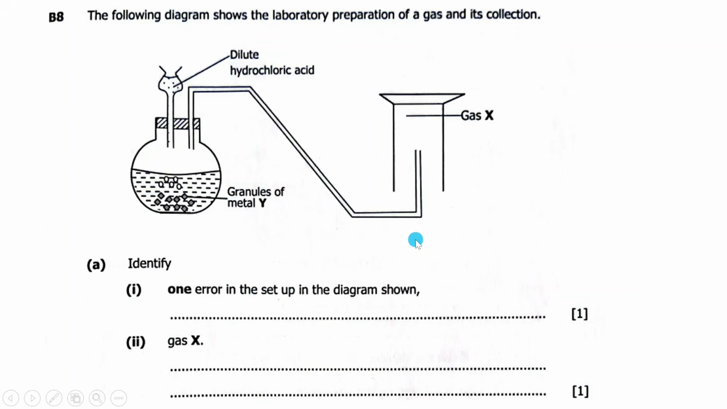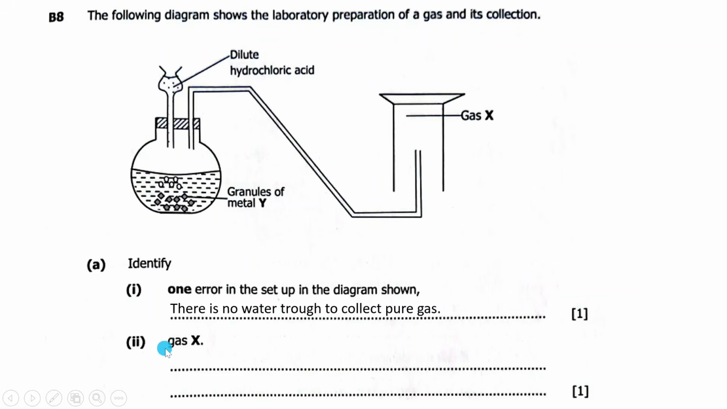So one of the errors that I noted myself is that they did not use a trough of water. So there is no water trough to collect pure gas. That trough is used to show the level of the gas that you have collected, and also to ensure that the gas you collect here is pure. But because there is nothing here, you won't know whether the gas has filled up the gas jar here or not. So there is no water trough to collect pure gas.